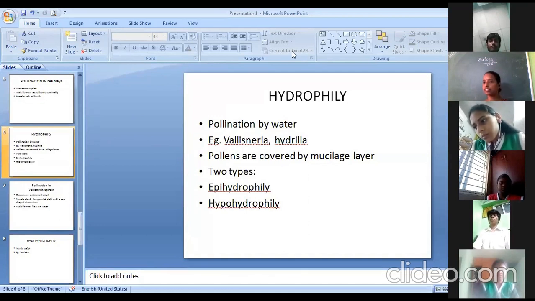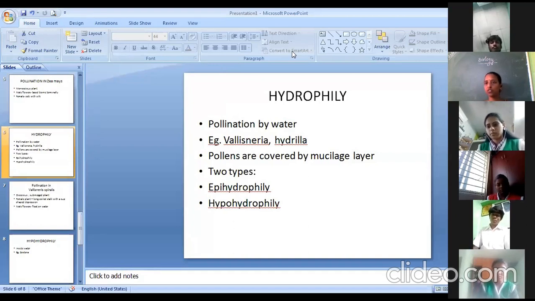I have not quoted the example of lotus and lily. Yes or no? The common aquatic plants we generally describe are lotus and lily, but lotus and lily are pollinated by insects. So they are zoophilous and not hydrophilous. So make it very clear.